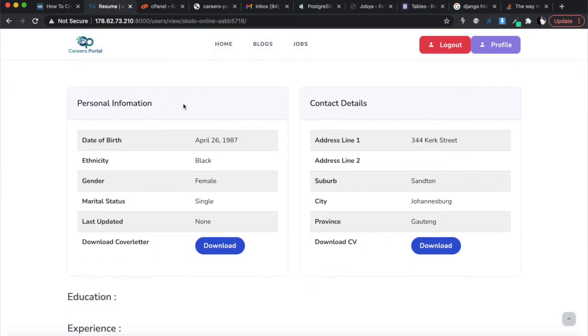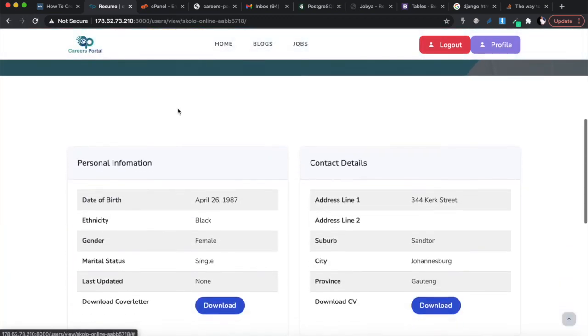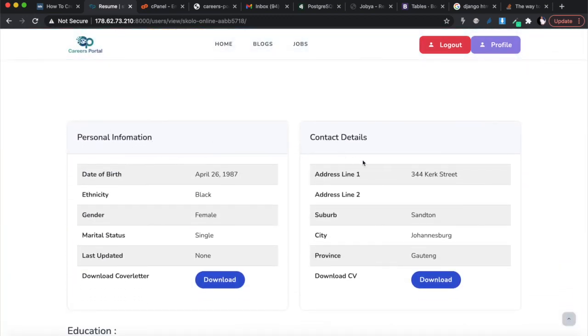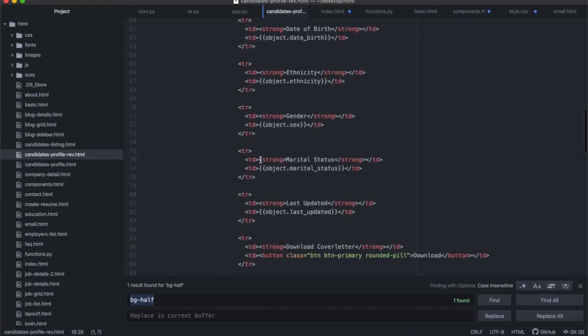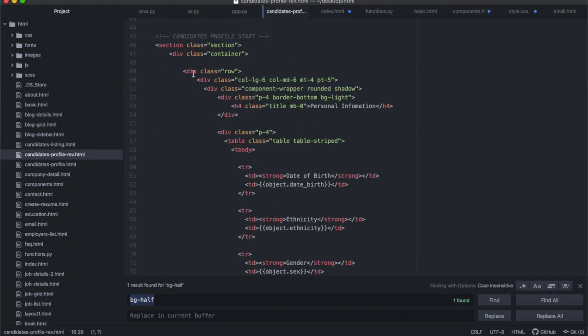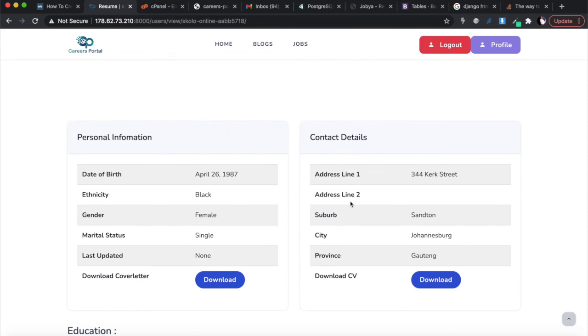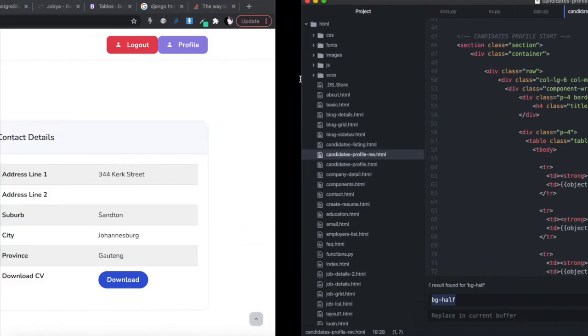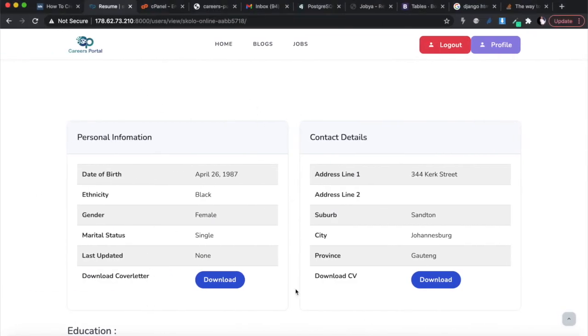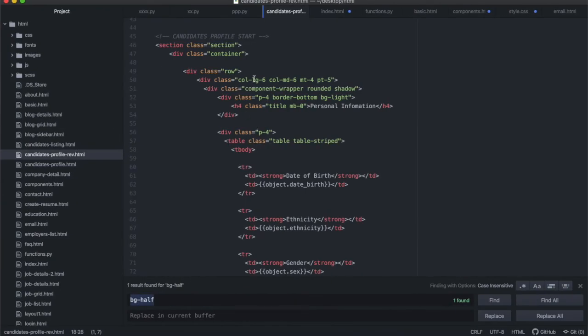I also made some changes inside of this profile page. If you remember, last week we had a bit of a funny looking display over here, and this is easy to change. I just replaced that widget that was over here with a table. So I'll take you through the CSS very quickly. Underneath the candidate's profile, you'll see that we had a row, and then there were two columns. The first column is this column LG6 MD6, and column LG6 just takes up half of the space of the whole HTML. So that's what this is doing.